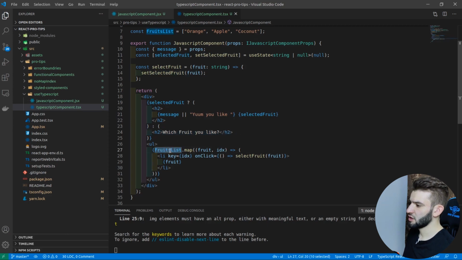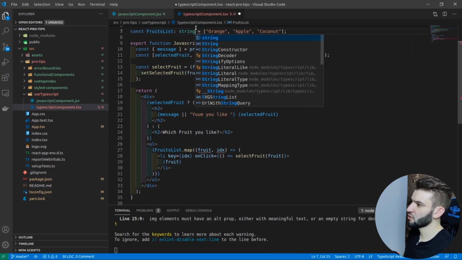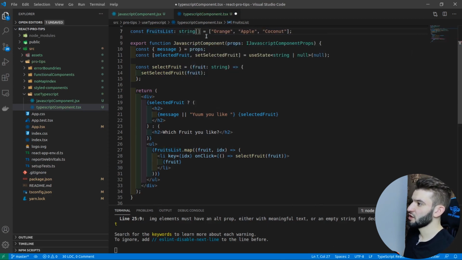Then here, this one is a list. This list has strings, right? It's a string array. And you can even define that. It's pretty self-explanatory, but I don't want to define it like this. You could, and it could make it much easier to read through, actually. So we got fruits list, we got string array here. We're going to map through this.